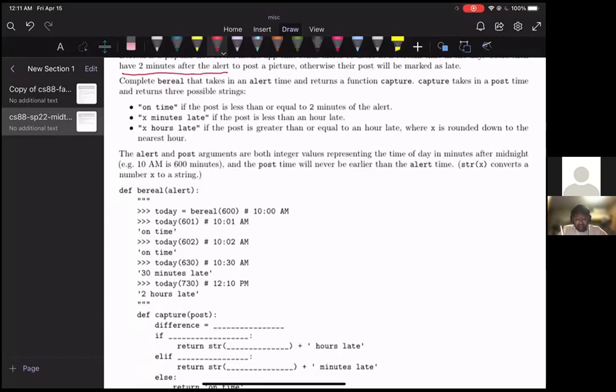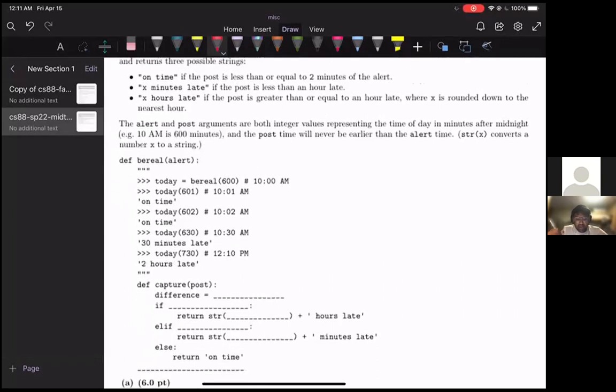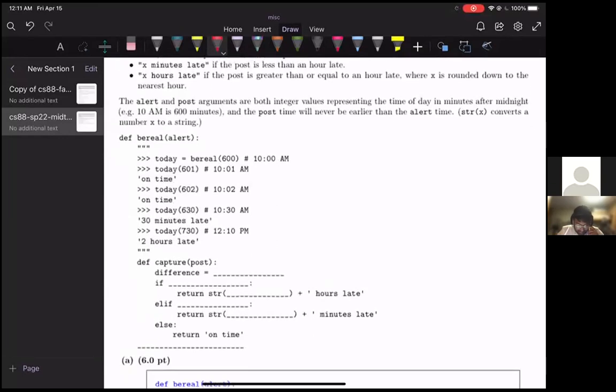And after that, it will return one of three things. Either on time, if the post is less than or equal to 2 minutes of the alert. It'll return X minutes late if the post is less than an hour late, or X hours late if the post is greater than or equal to an hour late, where X is rounded down to the nearest hour. So that's a lot, but we'll dissect that in a second.